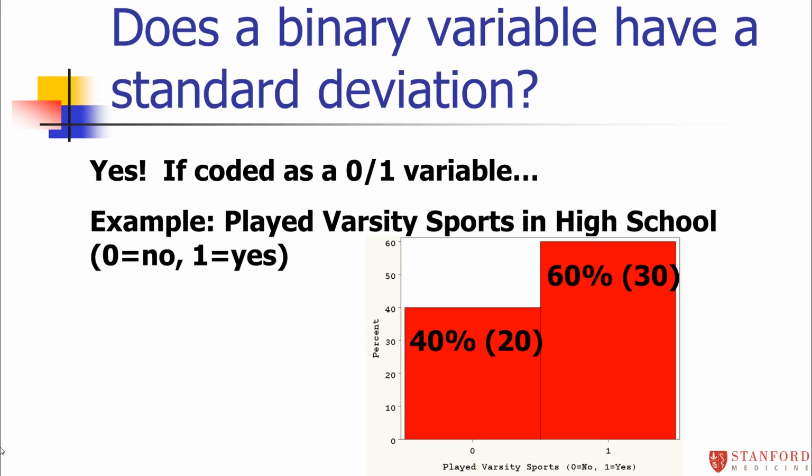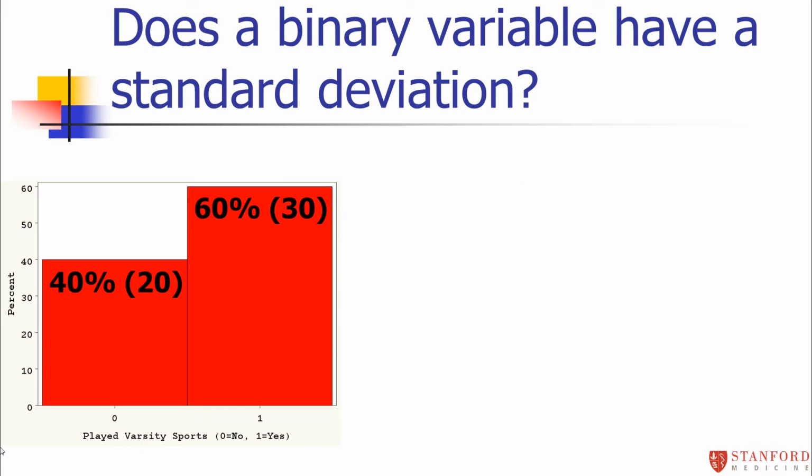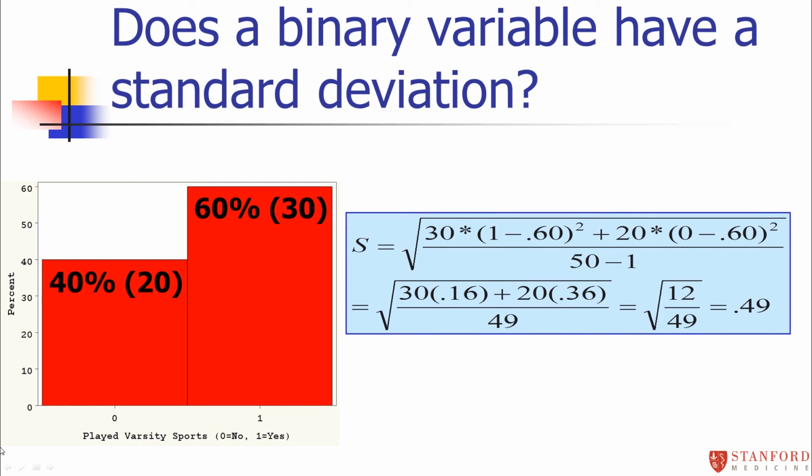So here again is my binary variable, whether or not you played varsity sports in high school. And I had 30 who did and 20 who did not. How would we calculate the standard deviation here? We calculated in an earlier module that the mean is 0.6. So we can subtract each observation from the mean. The mean is 0.6, and everybody is either a 1 or a 0, so it actually makes this calculation fairly easy to do by hand.